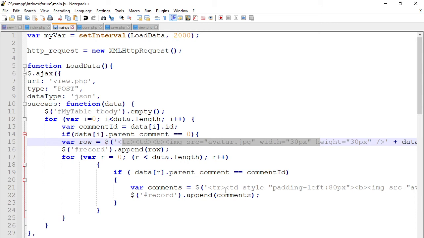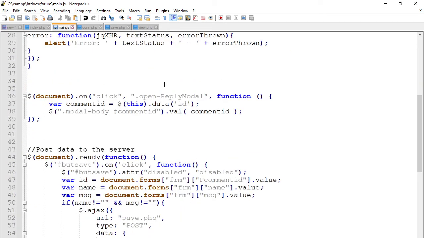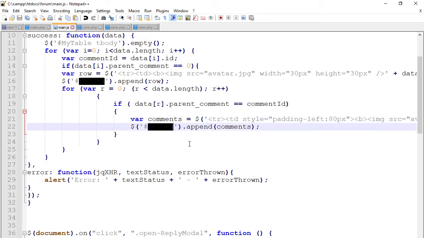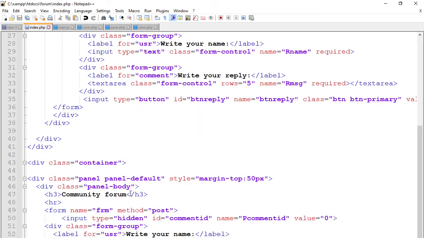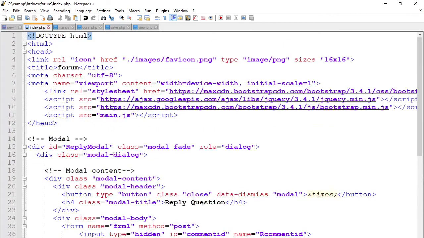Then in a table row, it is going to be displayed, and once it is displayed, we will check here whether we have what we refer to as the sub comments, or the comments which are based on the main comment. Then once we do that, the data is going to be shown on the records, which is on this table. So it's going to create a looping of table rows, something like that. So I guess you have understood the whole process.